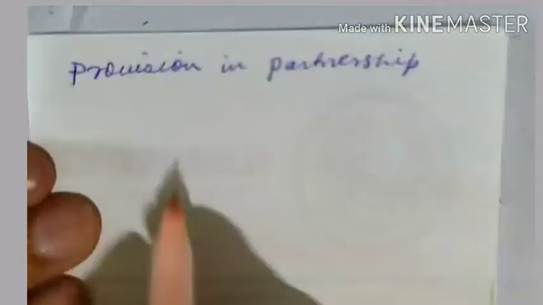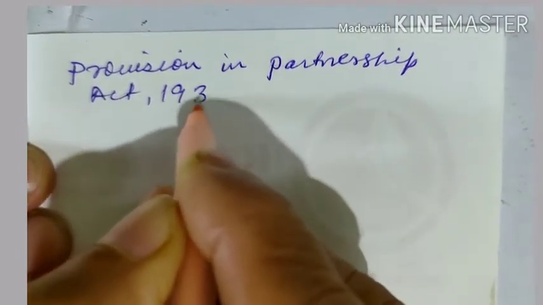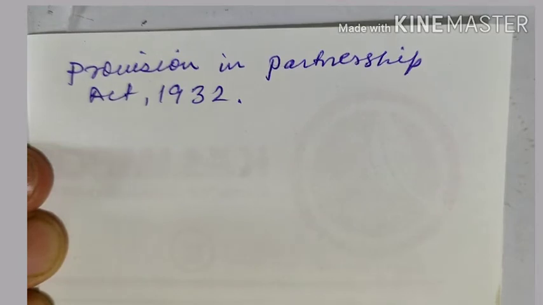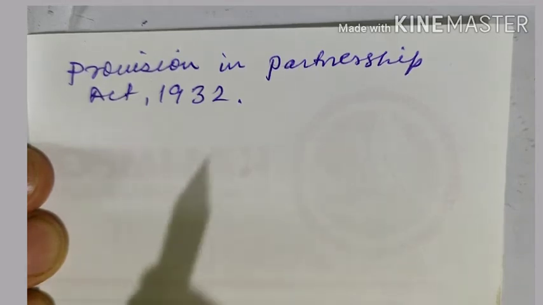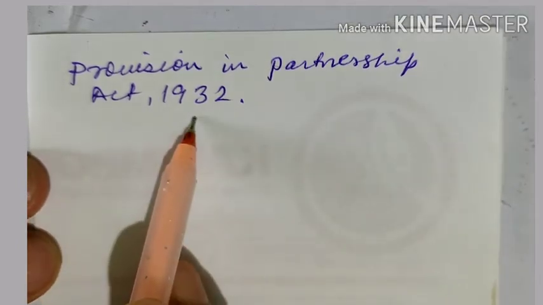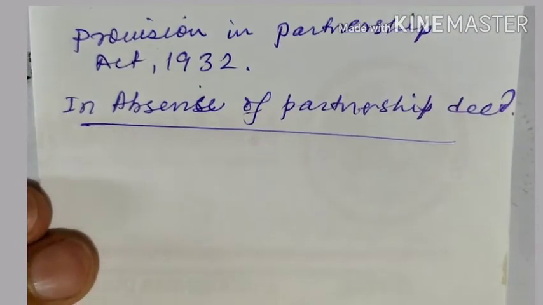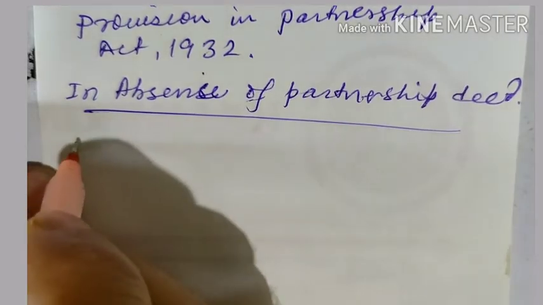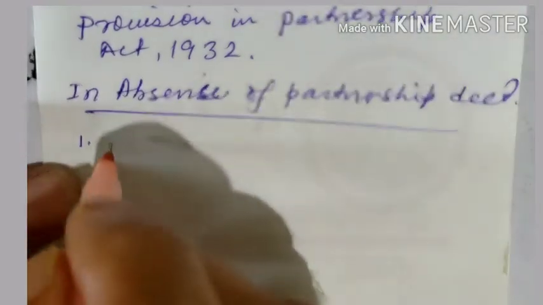But if there is no written agreement or partnership deed, then the firm is going to follow the provisions in the Partnership Act 1932. If there is no partnership deed, if there is no written agreement, then all future disputes will be settled by following the different clauses or provisions mentioned in the Partnership Act 1932. In absence of a partnership deed, these are the clauses that you have to follow.